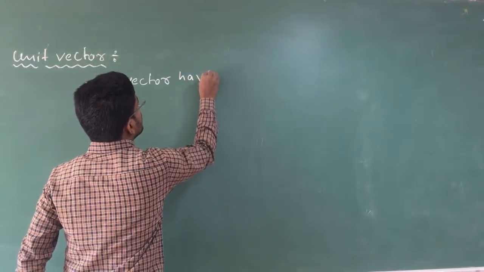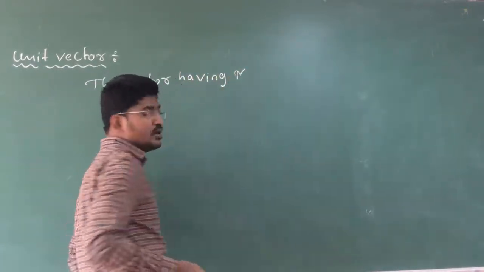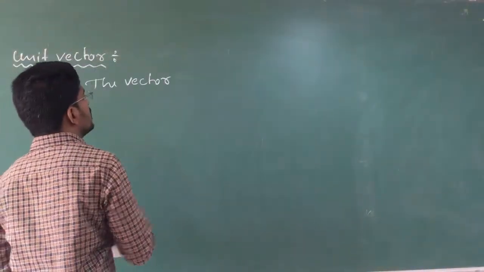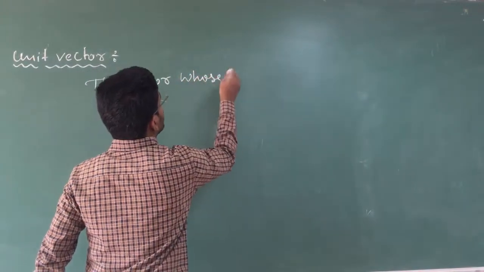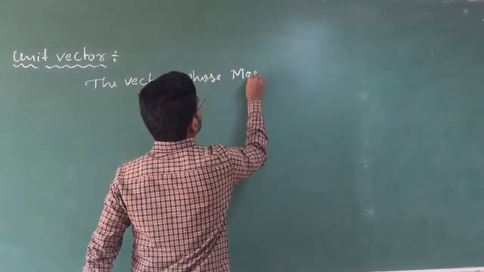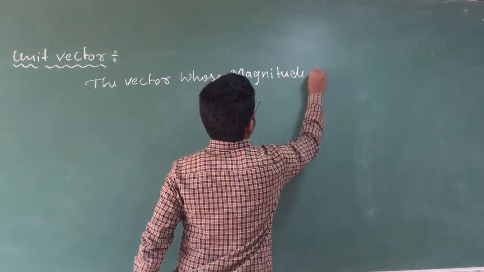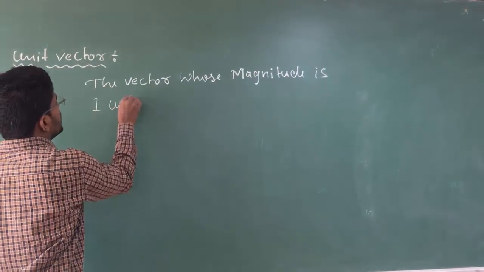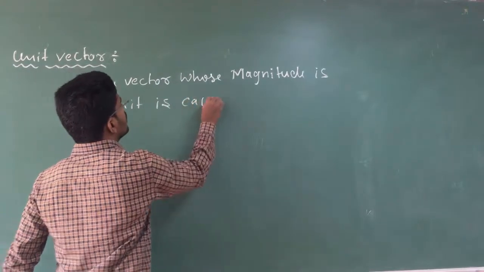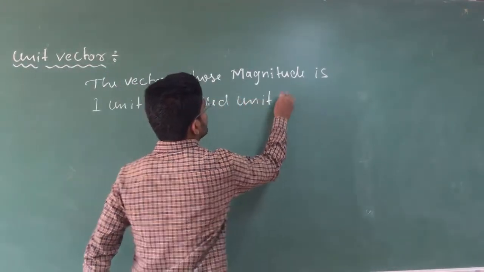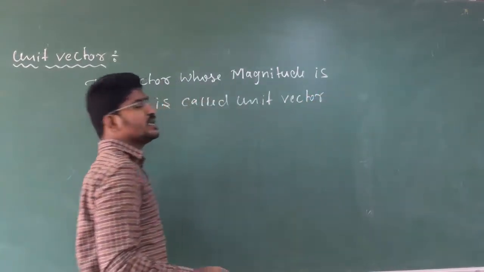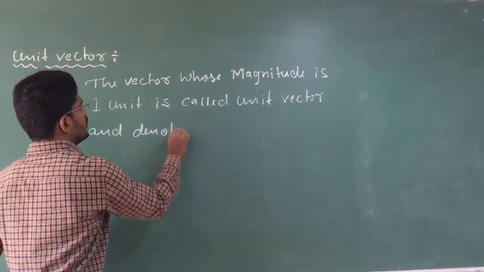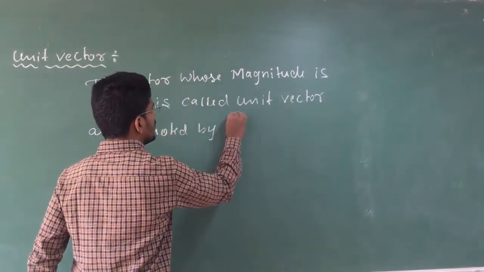The vector whose magnitude is 1 unit is called a unit vector and denoted by a cap.